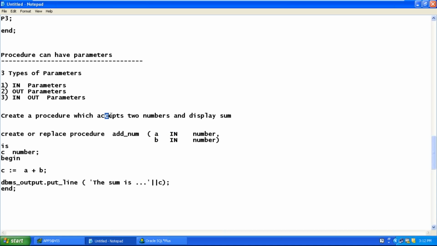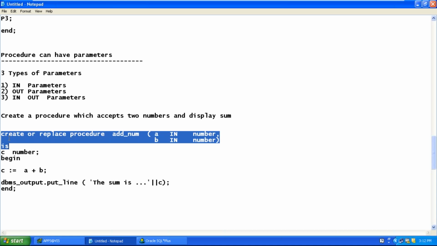IN parameters will accept the values from the user. So how many values does it accept? 2 values. And the sum of the 2 numbers, I'm storing into local variable C and I'm printing it. So first step, what I should do, Jamal, I should create this procedure.